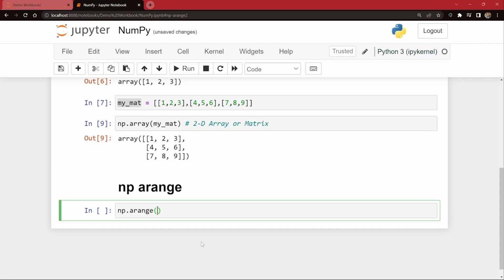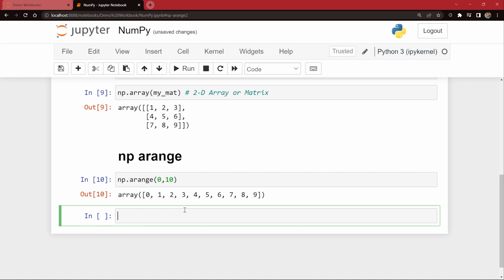So I'm gonna pass two parameters here. So 0 comma 10 I passed. If I pass 0 comma 10, it is going to arrange the numbers. It is going to create an array using NumPy library, which is going to return us a vector of numbers from 0 to 9, because it is very similar to working with a range function in Python, guys. This is the lower limit, this is the upper limit. It starts from 0, but it never goes to 10, it goes to n minus 1. So this is going to create a vector for us which is going to have numbers from 0 to 9.